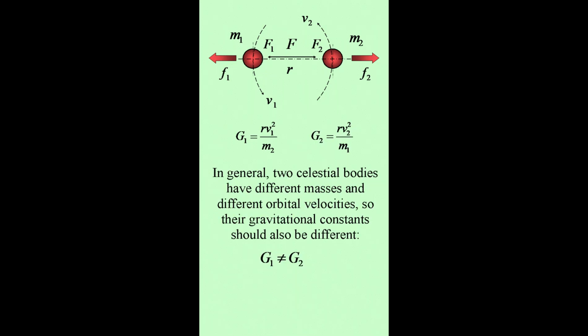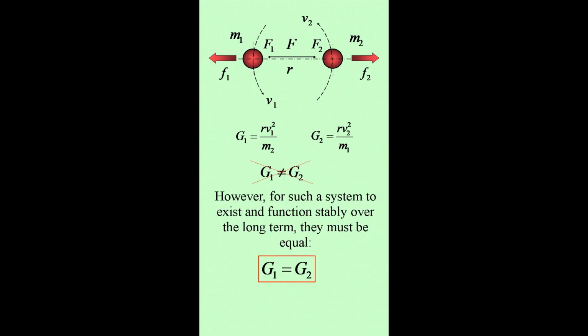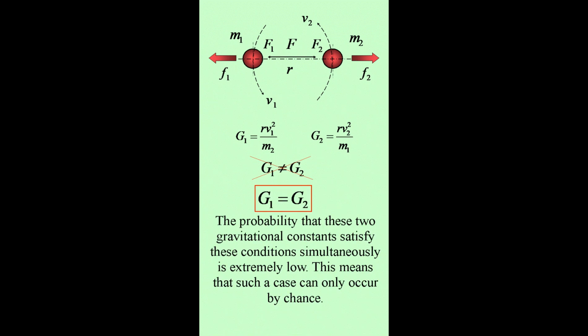In general, two celestial bodies have different masses and different orbital velocities, so their gravitational constants should also be different. However, for such a system to exist and function stably over the long term, they must be equal. The probability that these two gravitational constants satisfy these conditions simultaneously is extremely low. This means that such a case can only occur by chance.